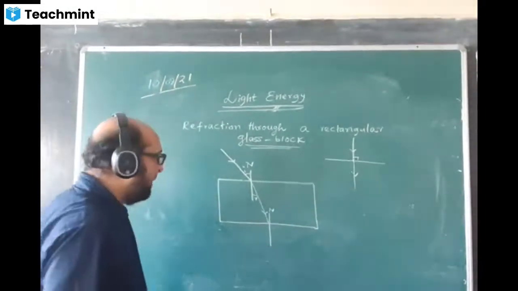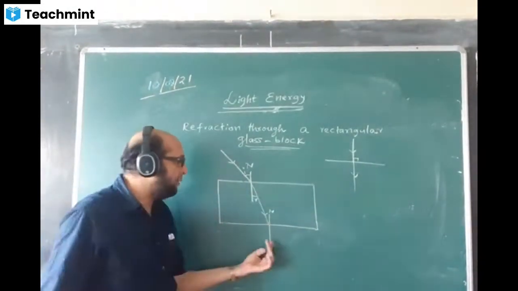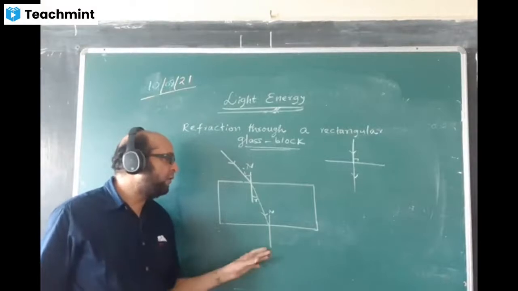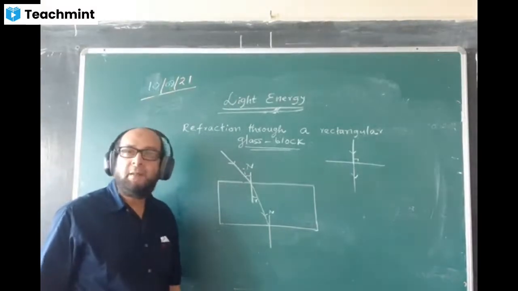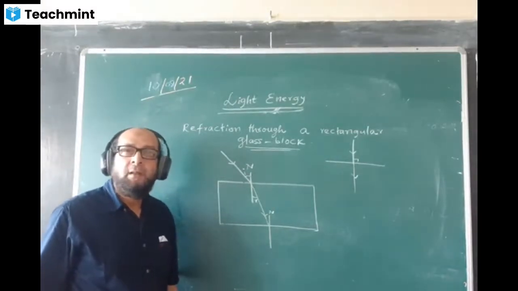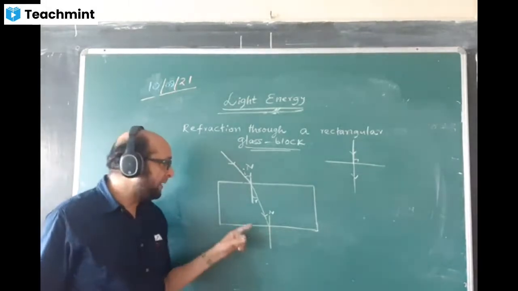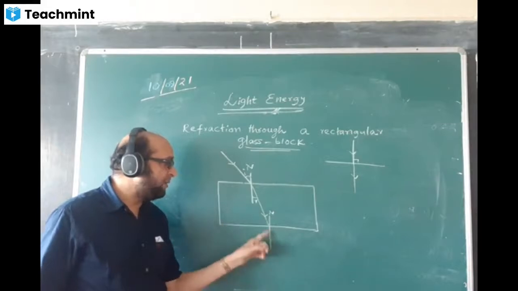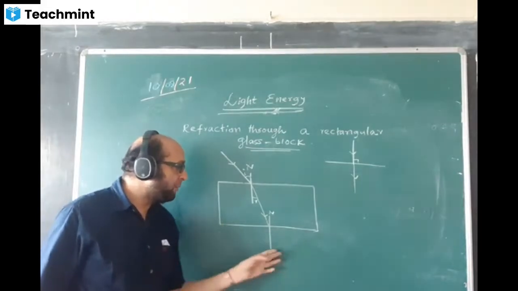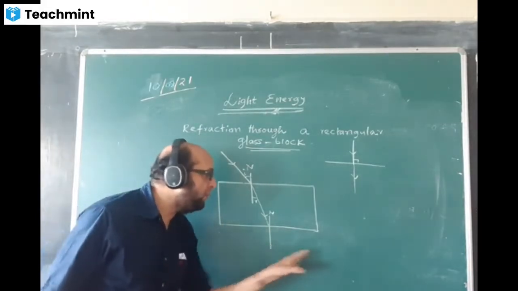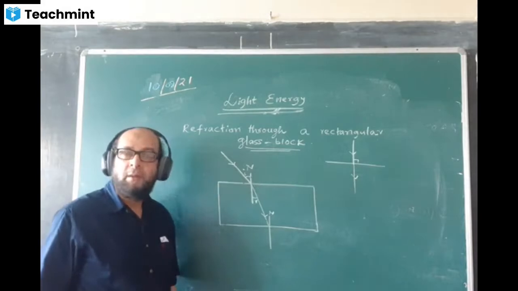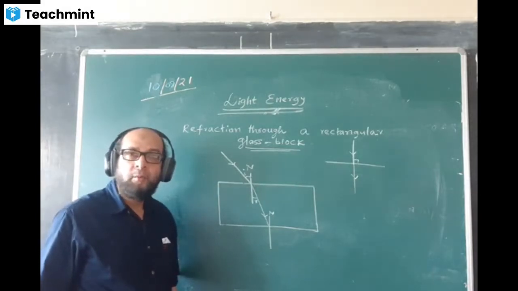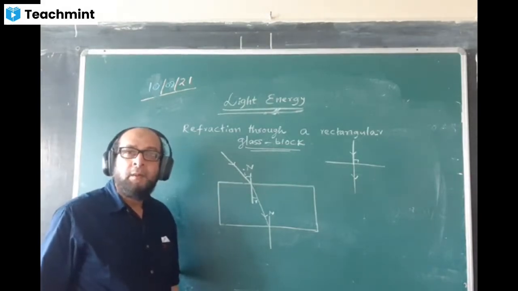Okay, that means the ray will be bending. Now which side? Towards the normal, on the left side or on the right side? Which side will it bend? Tell me. Right side, because this is glass and this is air. This is the denser medium, this is the rarer medium. So the ray will be bending away from the normal, not closer to the normal. It will go further away from the normal. Yes or no?